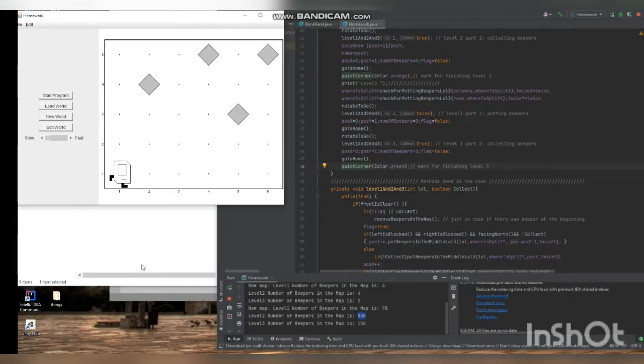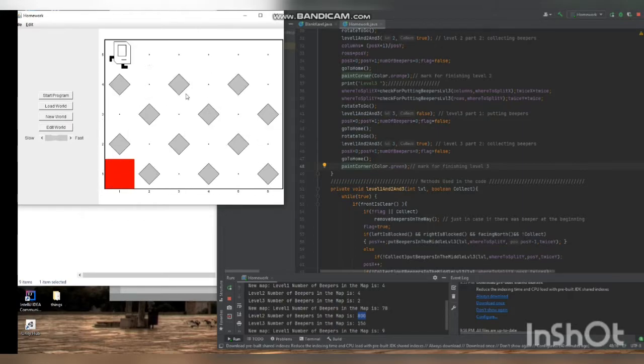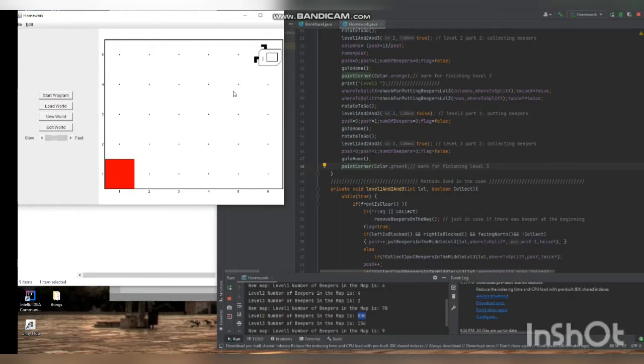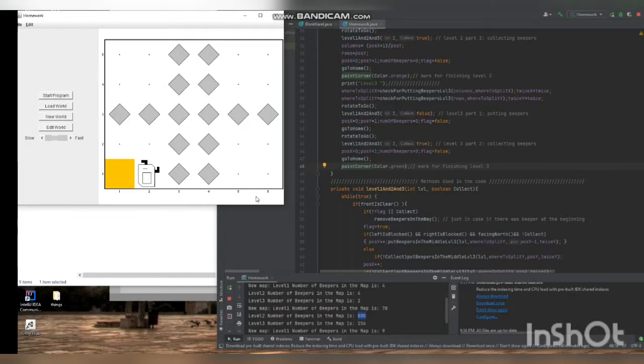Okay, let me start by testing my code and showing you the results. So here is, for example, this map, and I will put here level one, put people around and pick them up, and this mark for finishing level one. Level two, and then pick them up, and then mark for level two. And level three, separate the map into equal parts.